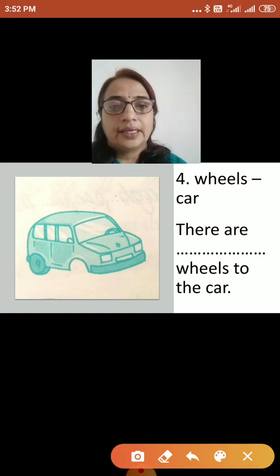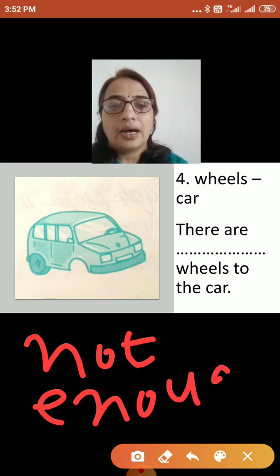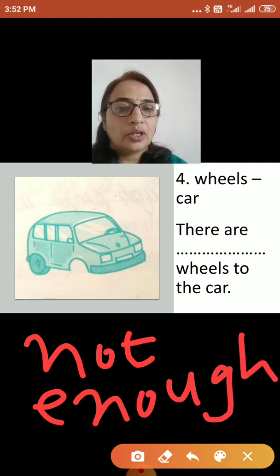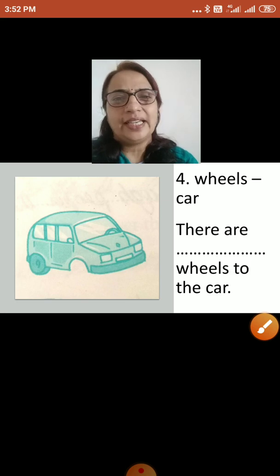Yes, correct. There are not enough wheels to the car. Enjoying, children? It's very easy, no?